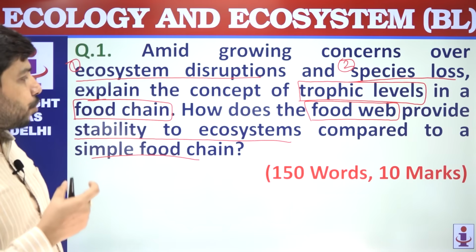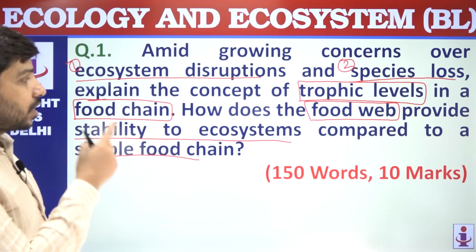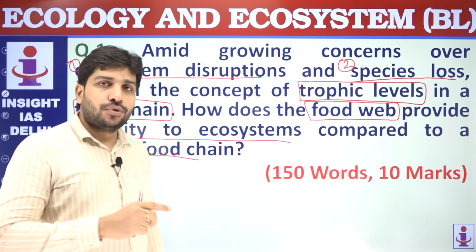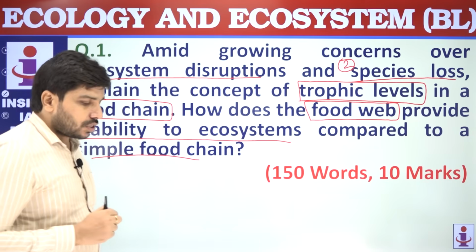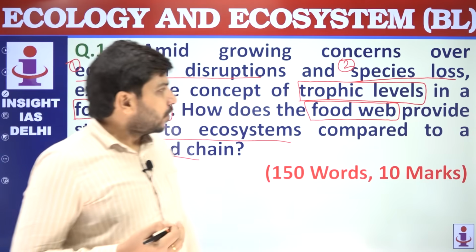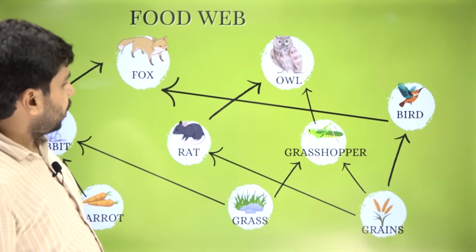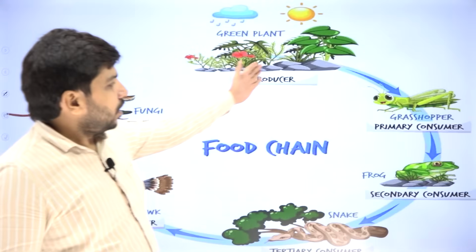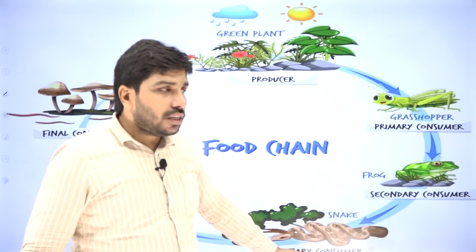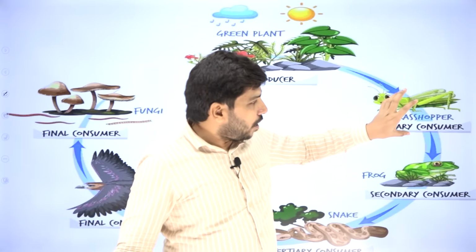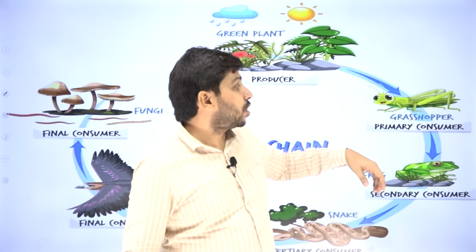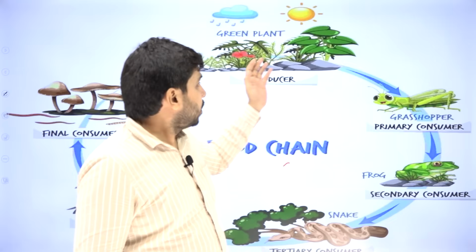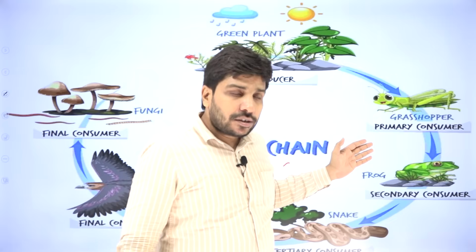Then the most important part of the question is the comparison between food web and food chain and how these two are related to stability of ecosystems. So you can simply tell that in the case of food chain, the arrangement is linear. If an organism at a particular trophic level is disturbed, for example, suppose grasshoppers get extinct, then the chain will break.